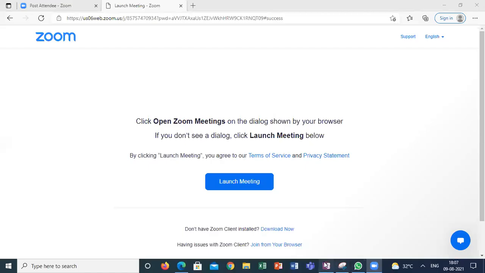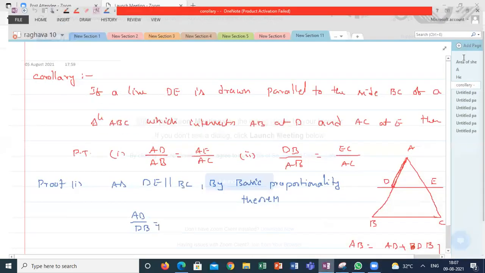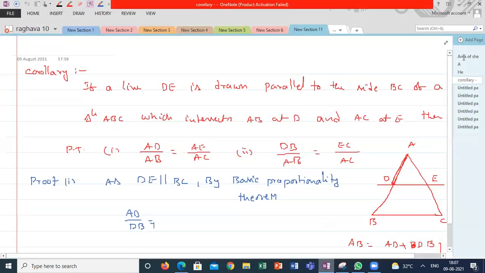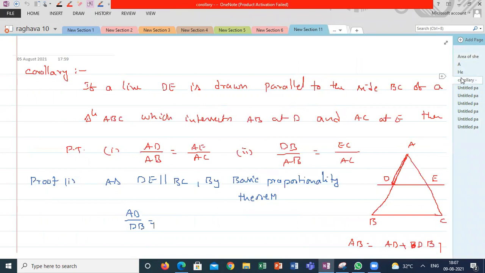Vaishnavi, can you brief what we are discussing? We are in the middle of the basic proportionality theorem, and we gave the proof. From the basic proportionality theorem, we can prove this.